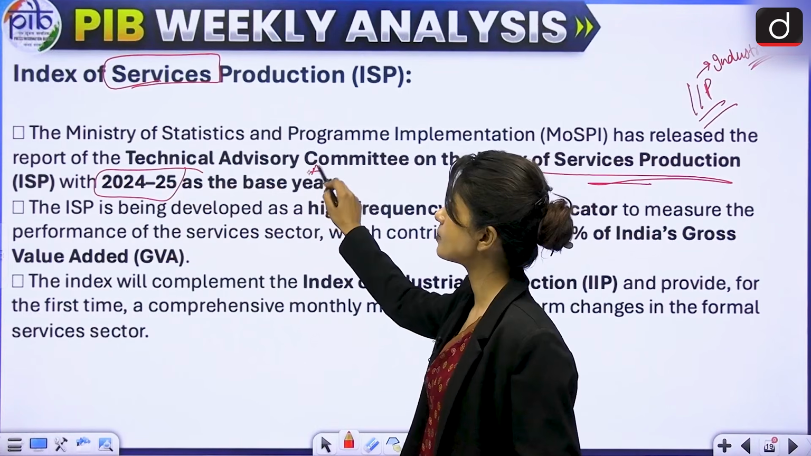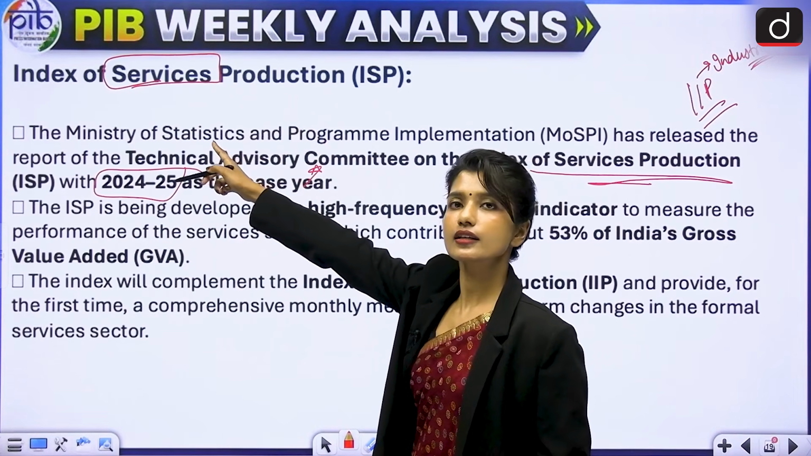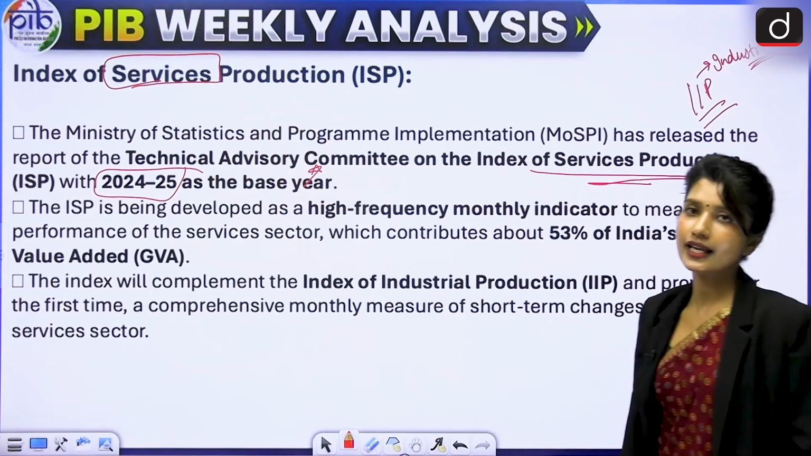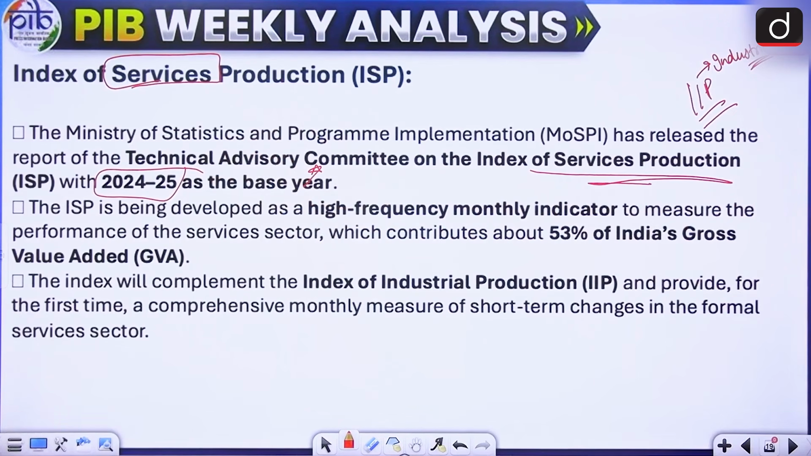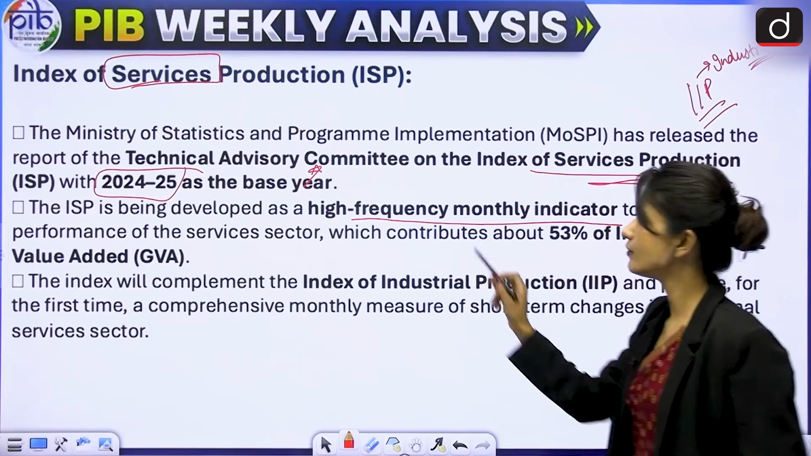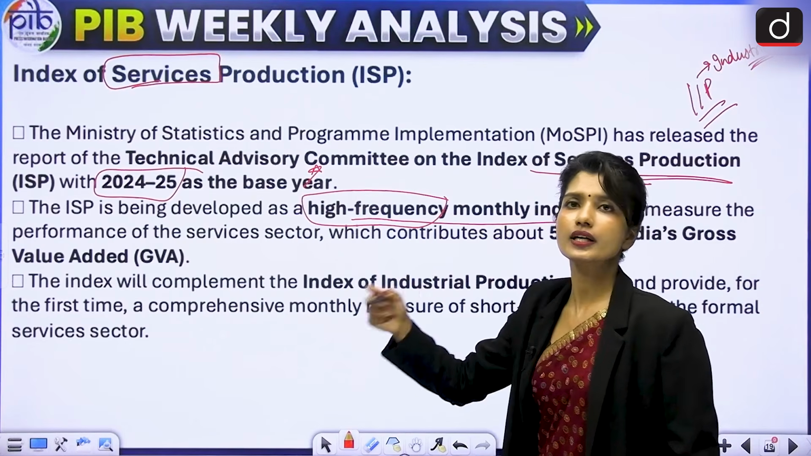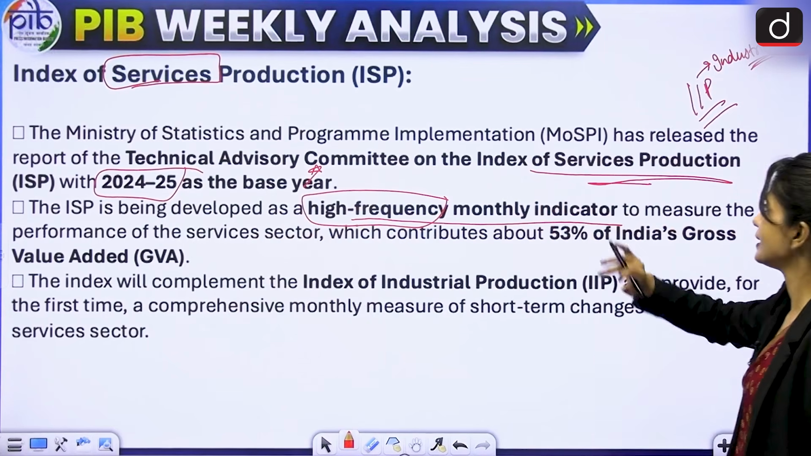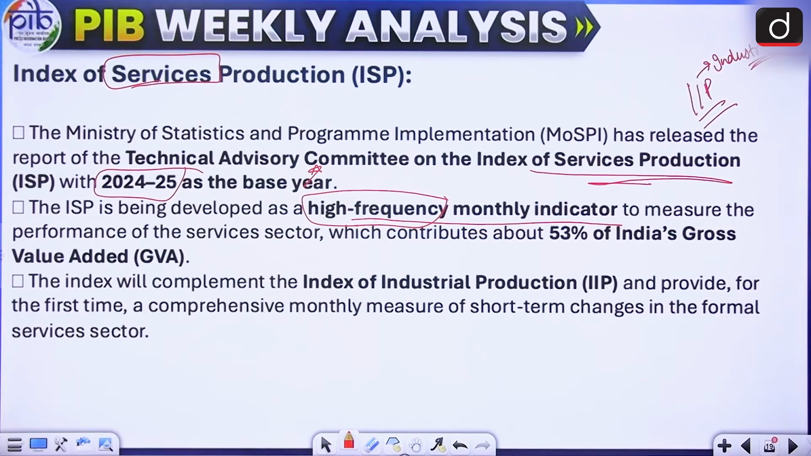Base years are always important. This is very important especially for services production, because we did not have any as of now. We had one for industrial. And it is developed as a high frequency monthly indicator. What does that mean? High frequency means which is released repeatedly. So since this is released every month, it is a high frequency monthly indicator to measure the performance of the service sector.